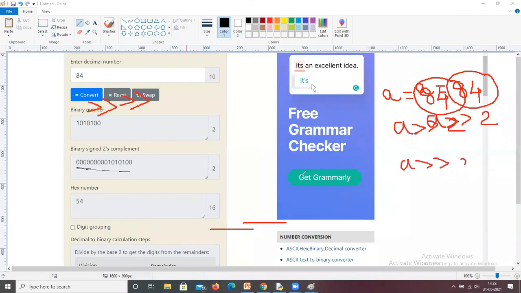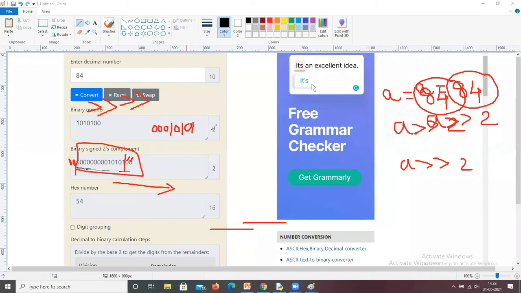So you are going to shift 2 bits to the right side. What are the 2 bits here? 0 0. These 2 will be discarded and 2 bits are appended here, 0 0. Now it becomes 1 0 1 0 1 0 0.